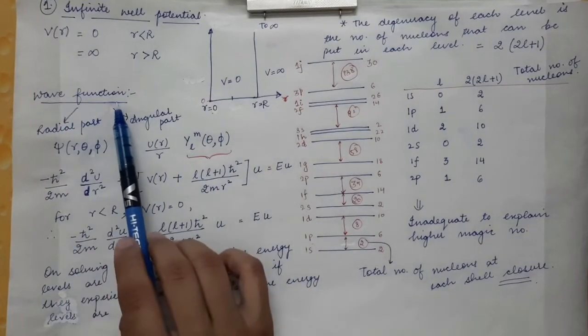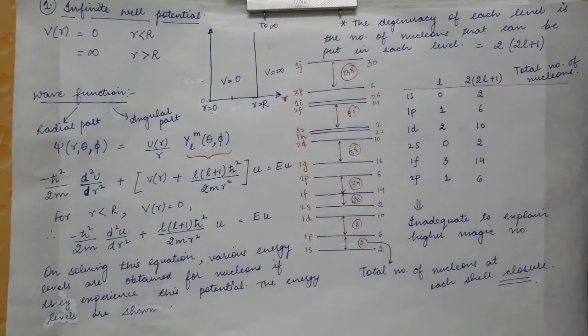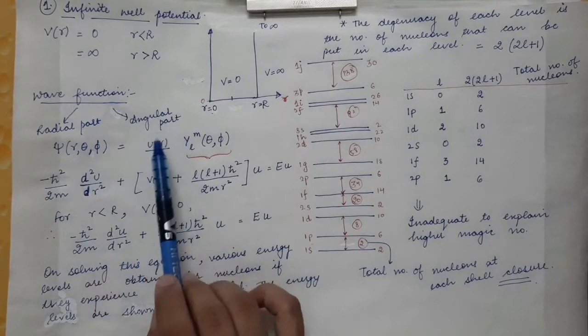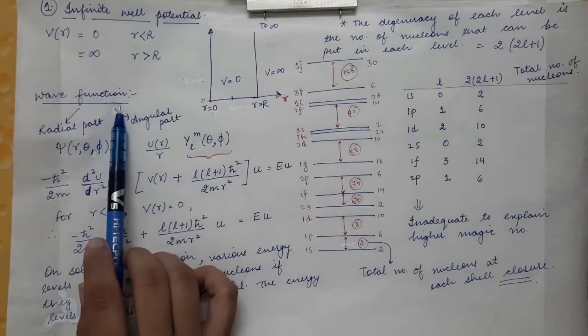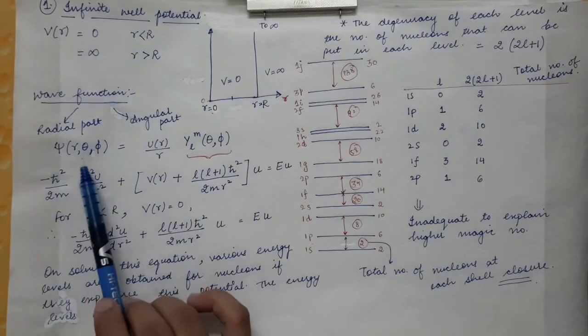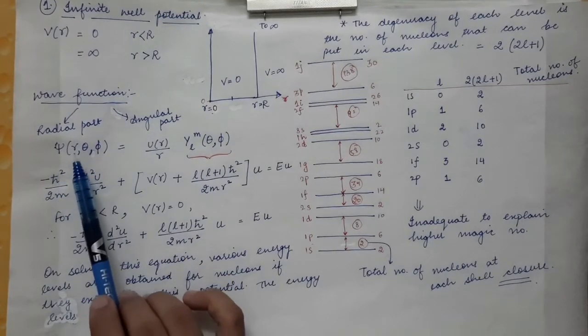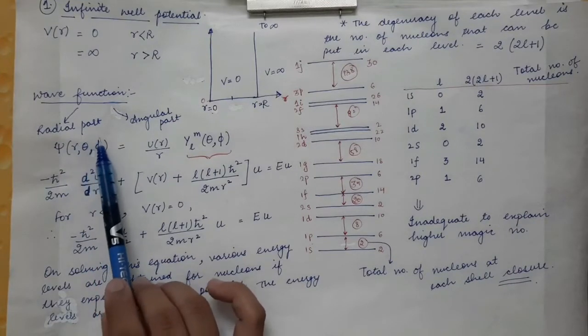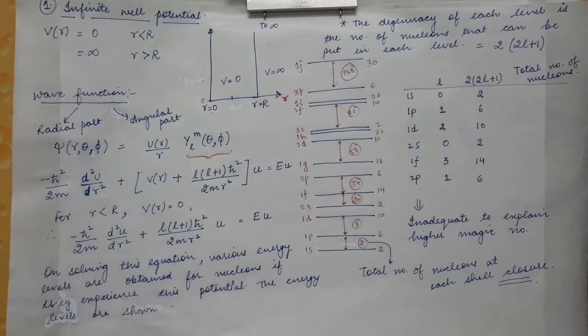The wave function that we will use has two main parts. First is the radial part and another is the angular part. You have already studied this in quantum mechanics. The wave function for any particle depends upon r, theta and phi, the polar angle and the azimuthal angle.